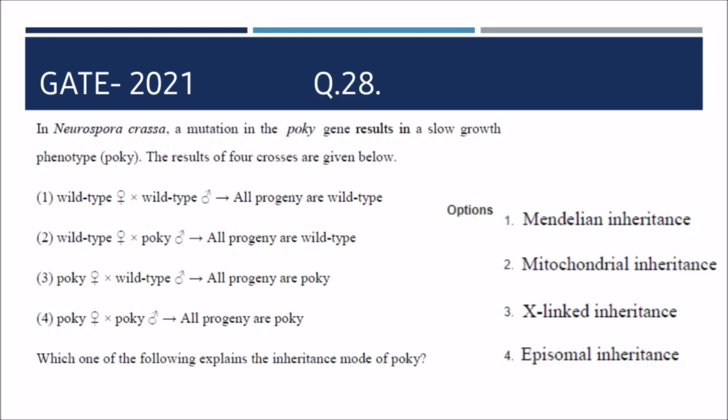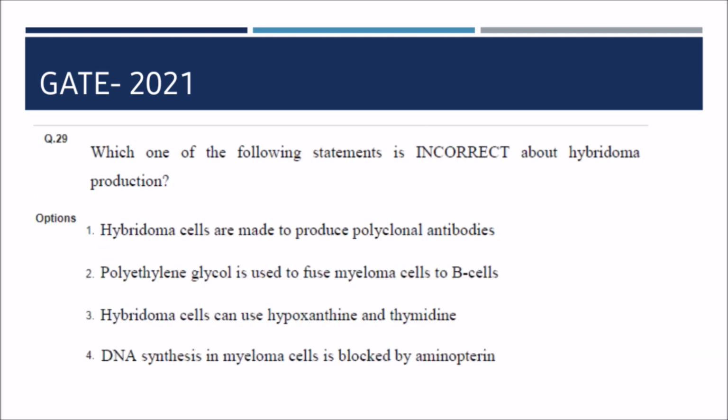In this question, your possible correct answer is mitochondrial inheritance, because when the female is mutated, all the progeny show the mutation. Next question is, which of the following statements is incorrect about hybridoma production? So your possible correct answer is this: the hybridoma cells are made to produce polyclonal antibodies. This is an incorrect statement because hybridoma is used for monoclonal antibody production.